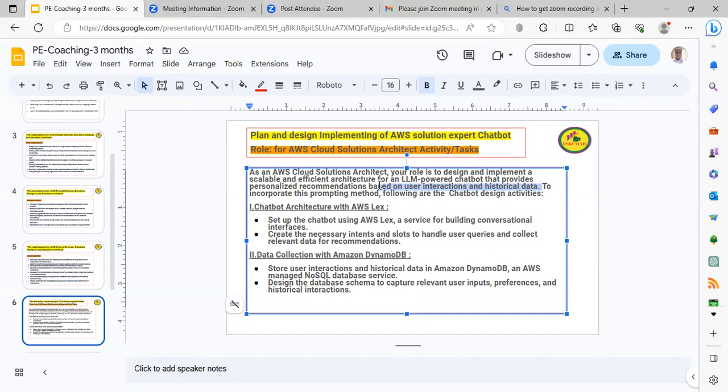Through the database, the chatbot is going to analyze it through different AI services integrated for chatbot operation purpose. We discussed about the Comprehend and other the SageMaker, Lex as a service, AI service. Those services are going to perform the actions to supply the data to the chatbot. So with the historical data, we are going to manage that. So to incorporate this prompting method, following are the chatbot design activities.